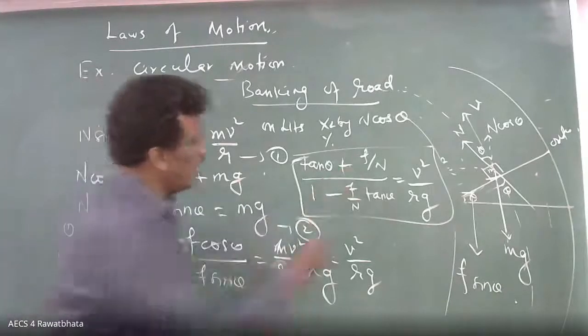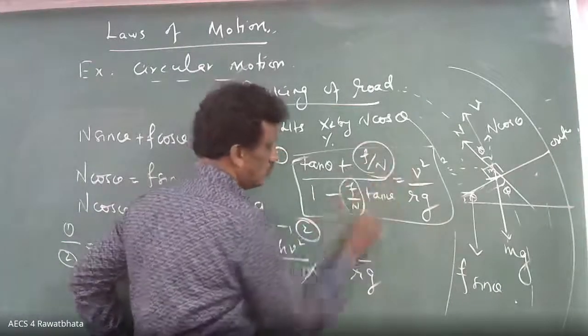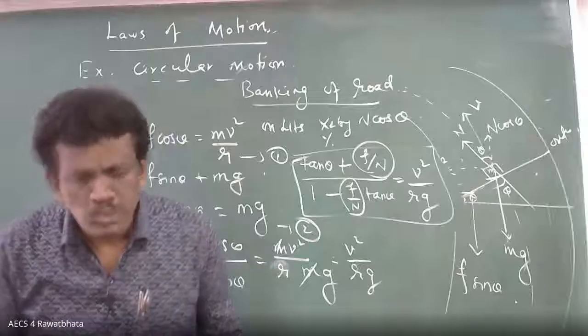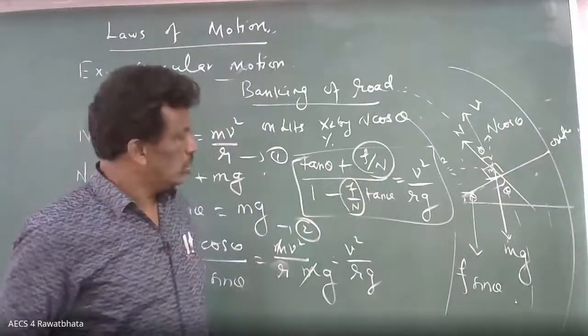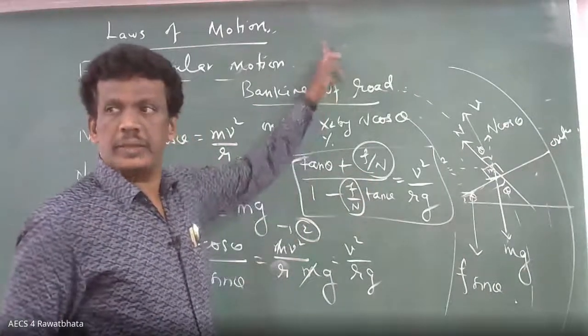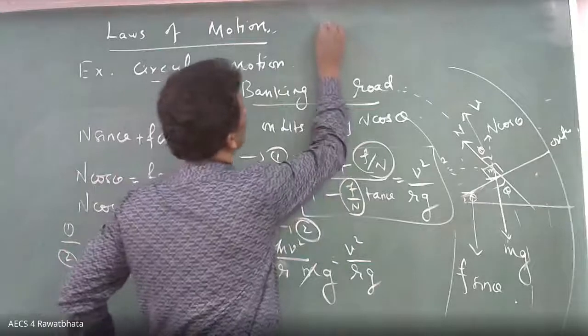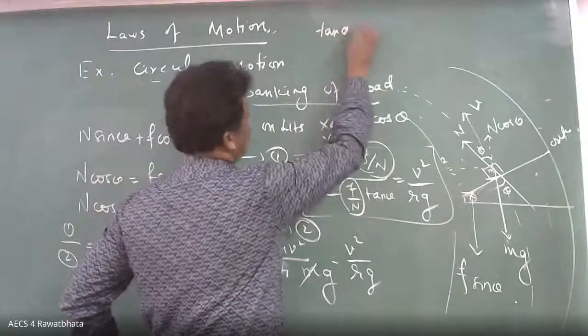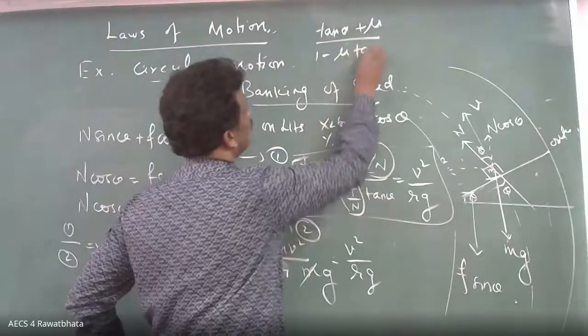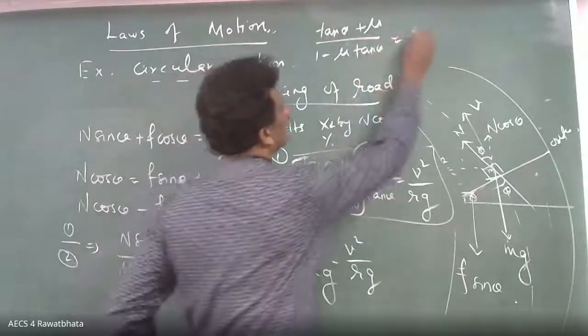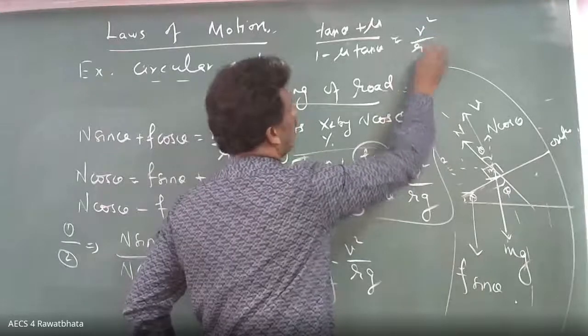What is F by N? F equals mu N, so F by N equals mu. So finally what you are getting: tan theta plus mu upon 1 minus mu tan theta equals v squared by R g.